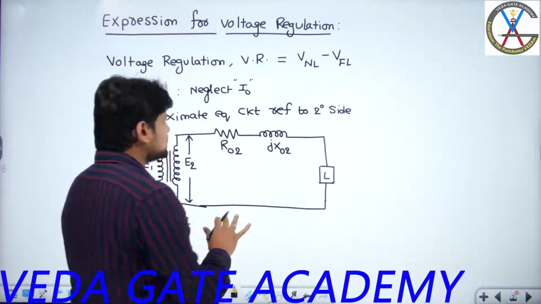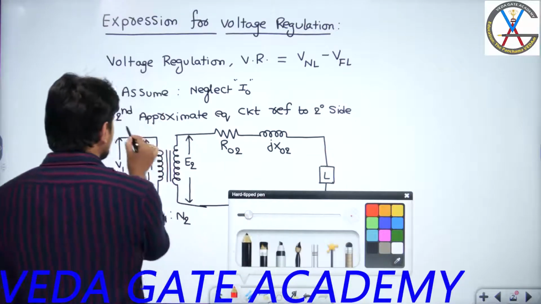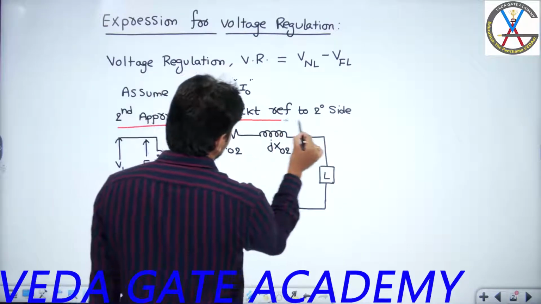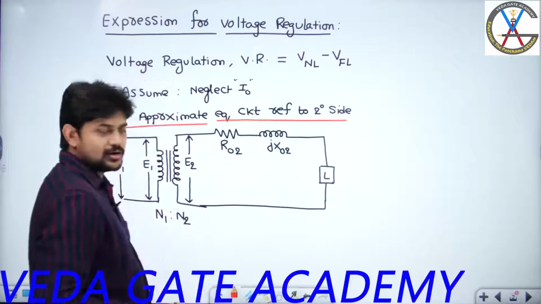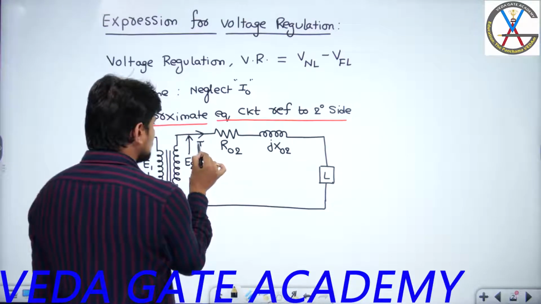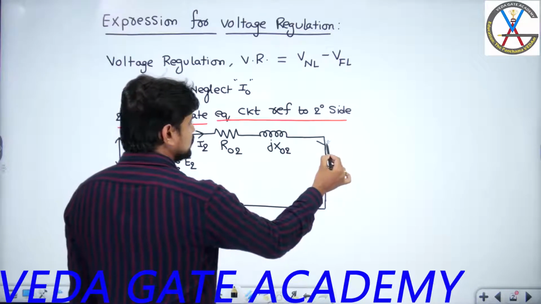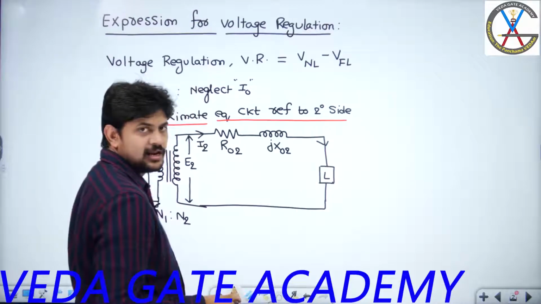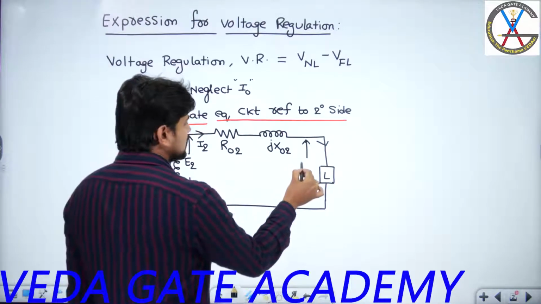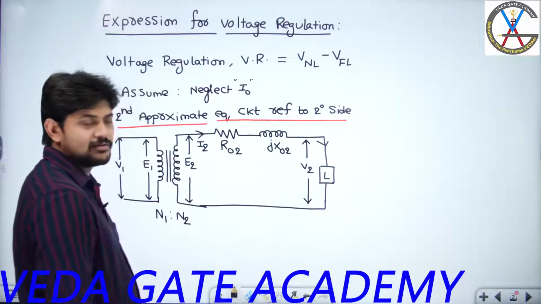So this is the basic approximate equivalent circuit diagram referred to the secondary side, and the assumption we have made is that we have neglected the no load current. Obviously, the current flowing through the secondary winding I can represent with I2, and because of this current I2 flowing through a load having some impedance ZL, you will have some terminal voltage or load voltage across these load terminals that we indicate with V2.